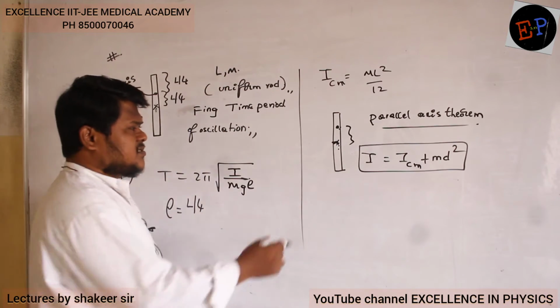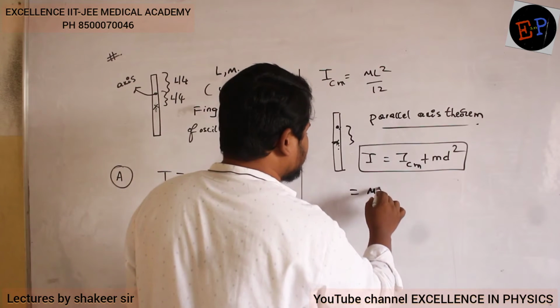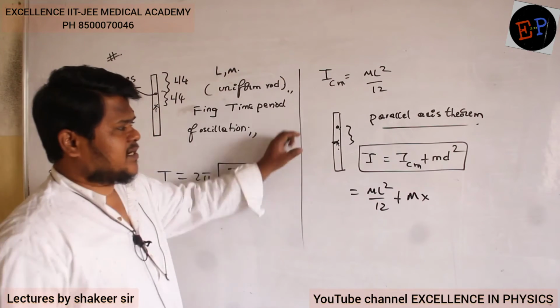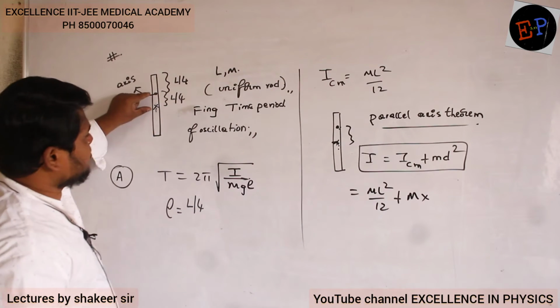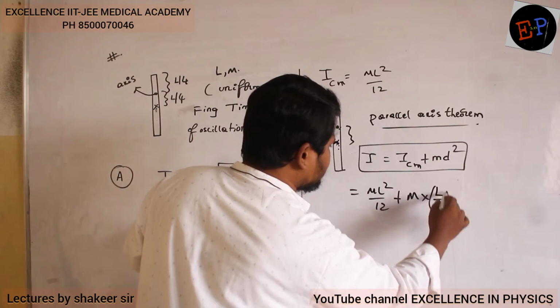At the center of mass, what is the moment of inertia? It is m l square by 12. So m l square divided by 12 plus m d square. Here d means the distance between both the axes. What is the distance between both axes? L by 4. So L by 4 whole square.